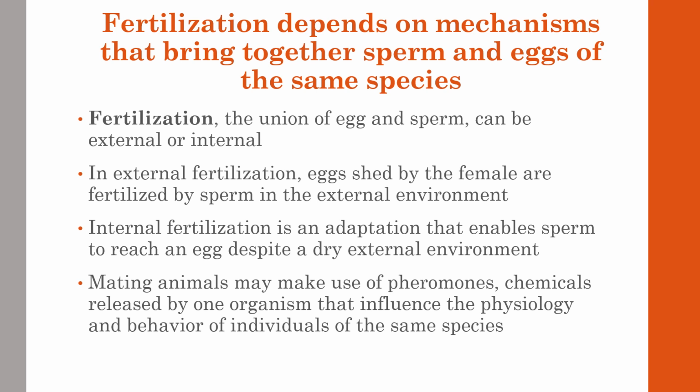Moving on to mating, animals make use of pheromones, which are chemicals released by one organism that influence the physiology and behaviors of individuals of the same species. These pheromones either attract animals to come breed. That's a very interesting chemical mechanism because it is used every day to promote breeding.